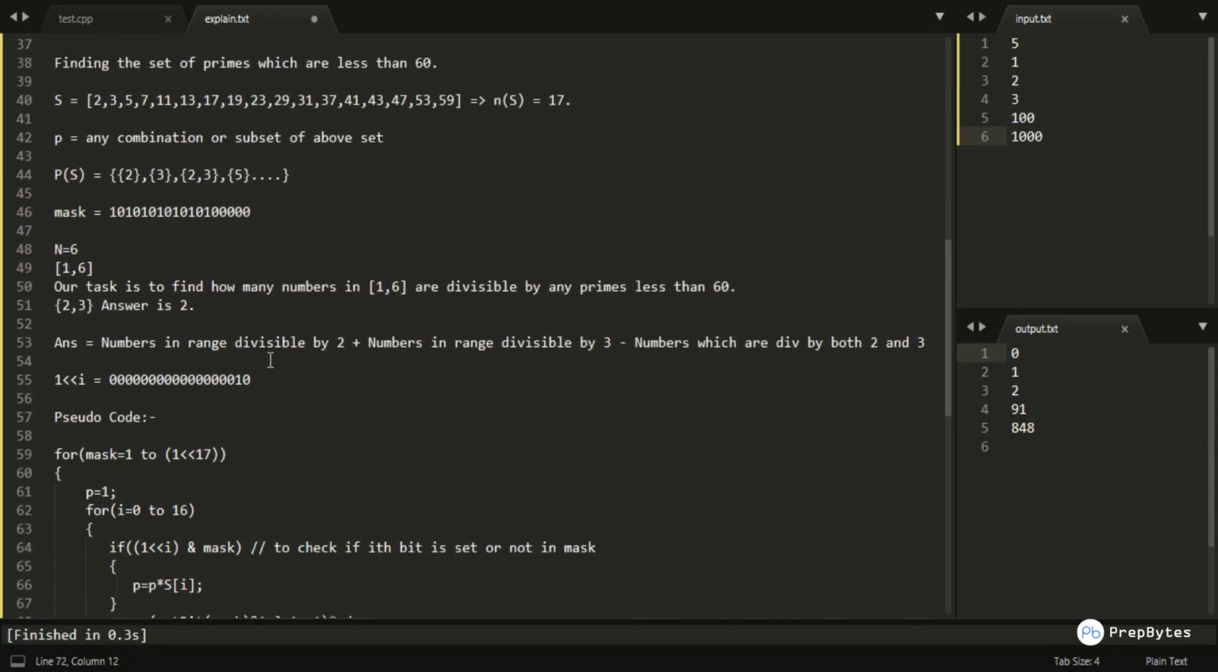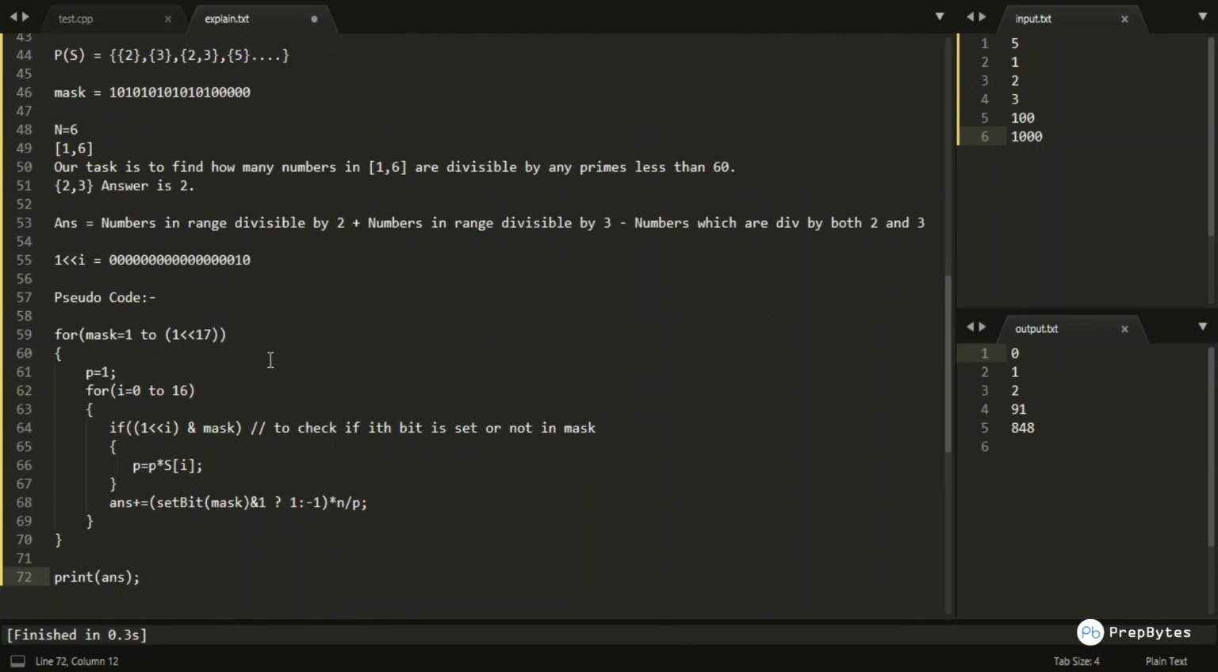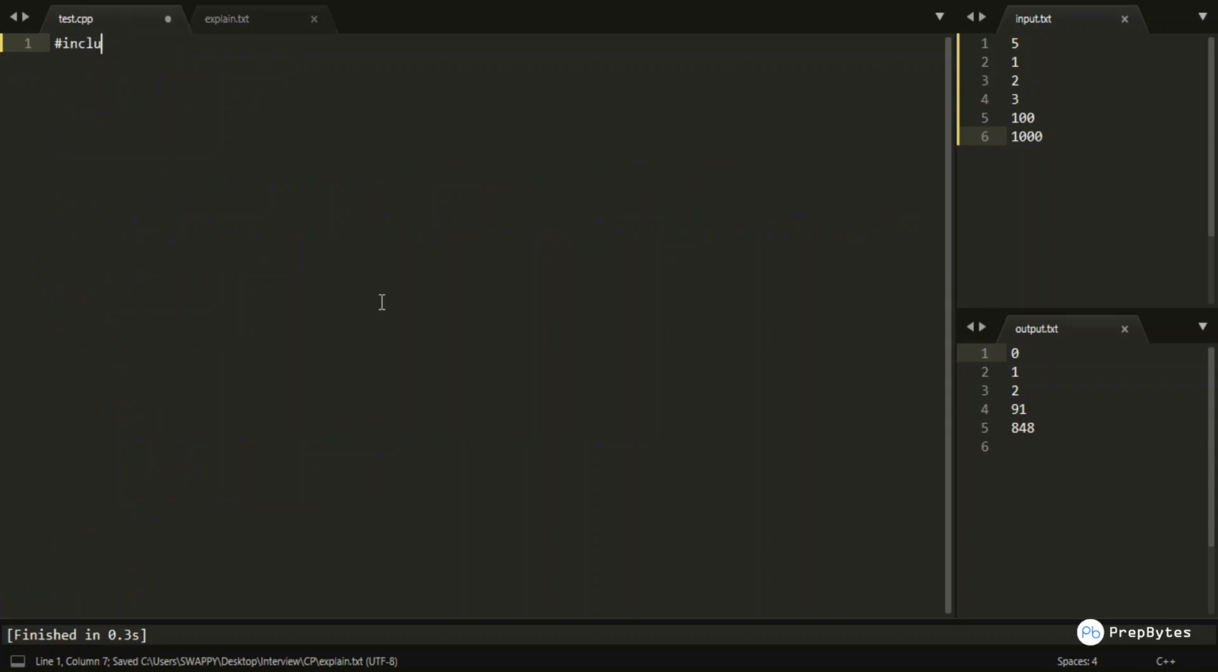Okay, so I guess you have got the pretty basic idea of how to solve this particular problem. This was a medium hard level problem. So I would be moving to the C++ implementation. Okay, so let me write, let me add the libraries, and then using namespace std.